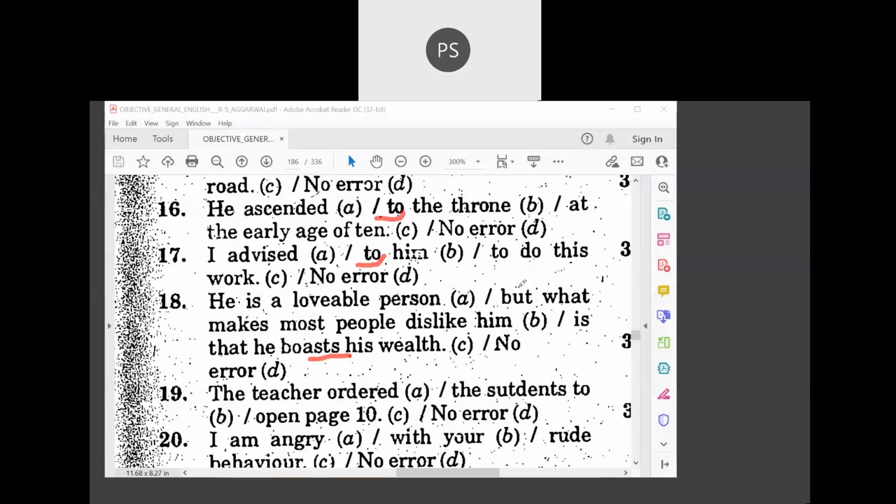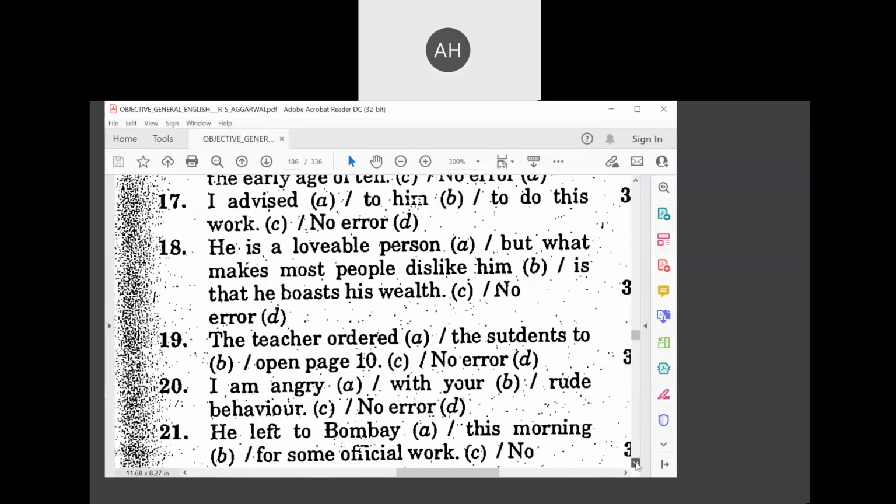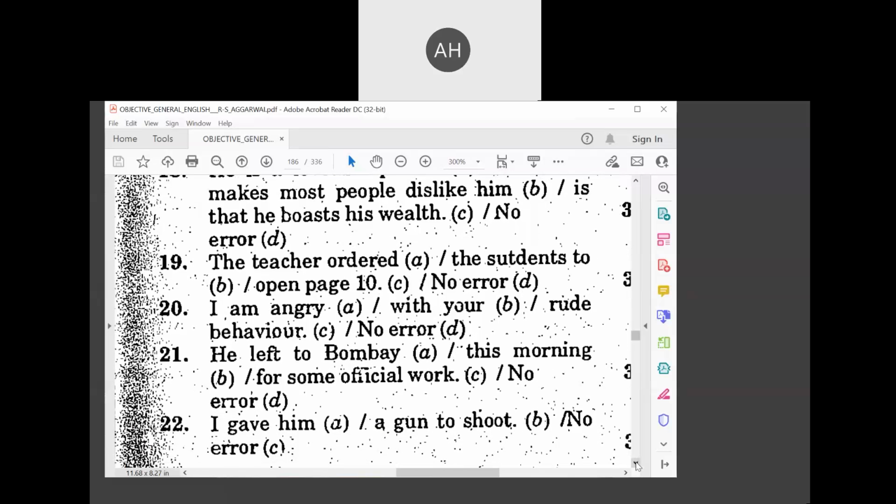What is the next one? I'm angry with your rude behavior. See, I'm angry with you, but what will come here with this? Remember, angry with a person is fine, but I am angry at his rude behavior. I'm angry at what? I'm angry at his rude behavior. So what should come with angry? At should come.